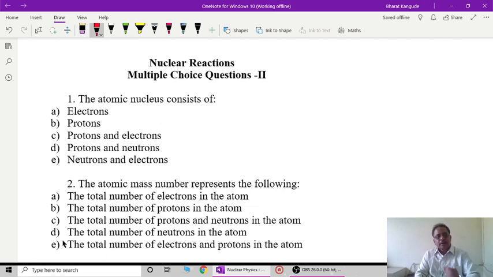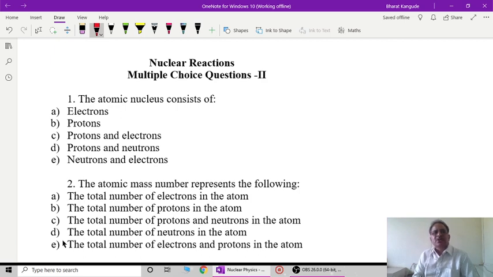In the first video lecture, we have seen very basic and fundamental questions related to fundamental properties of the nucleus, like composition, binding energy and so many other things. In this video lecture today, we are going to discuss a few more questions related to radioactivity and a few important nuclear reactions. Again, as I said, some of the questions may have 5 options, some may have 4 options. So we can decide the correct option.